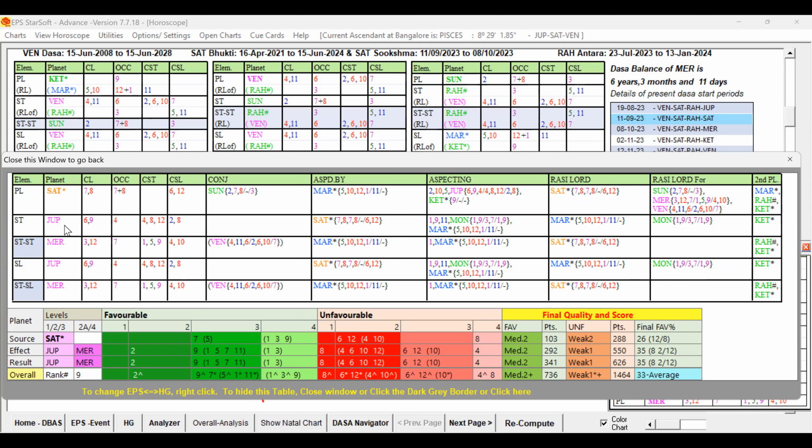Second planet, Jupiter, is ninth lord, having got unfavorable mixed Saturn, and that Jupiter is getting the support of the moon. So moon is present and Ketu also present and Mars also present. So Mars is another important key planet that is also ruling in the support of the Jupiter.